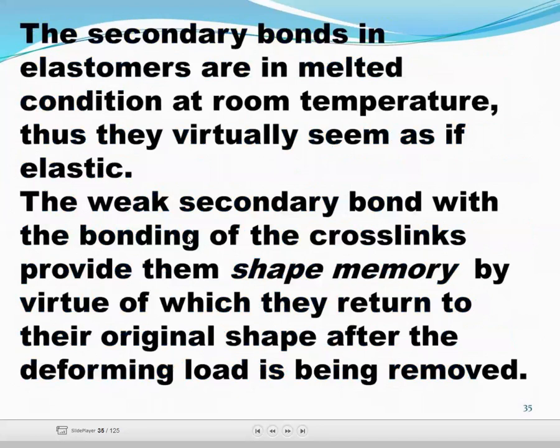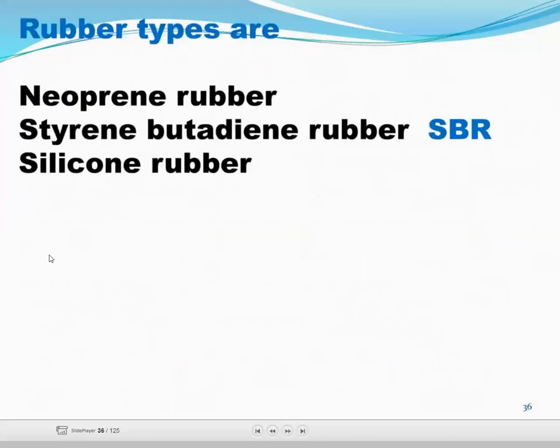The secondary bonds in elastomers are in melted condition at room temperature. Thus, they virtually seem as if elastic. The weak secondary bonds with the bonding of the crosslinks provide them shape memory, by virtue of which they return to their original shape after the deforming load is removed.